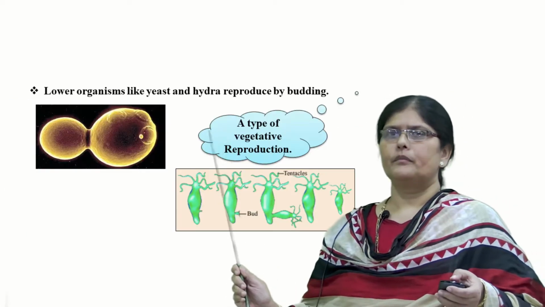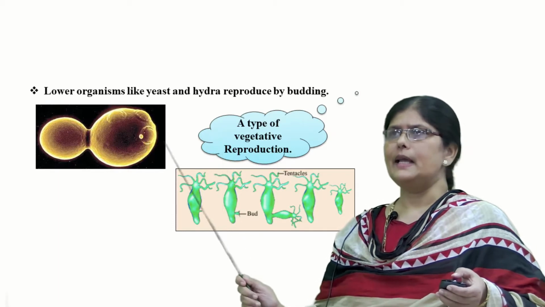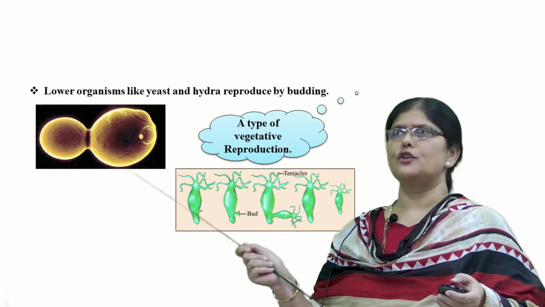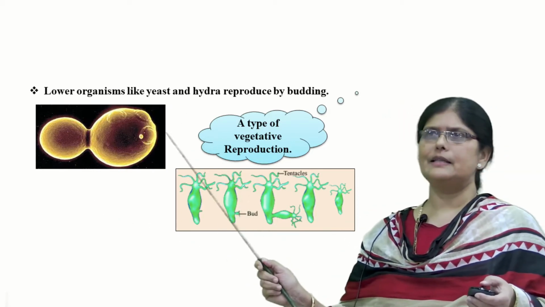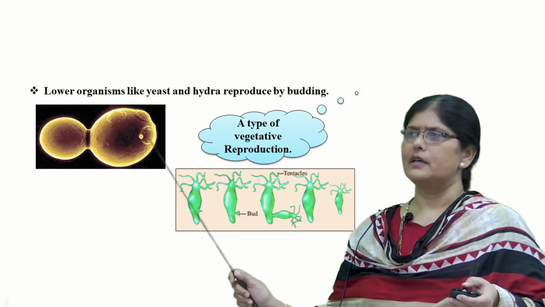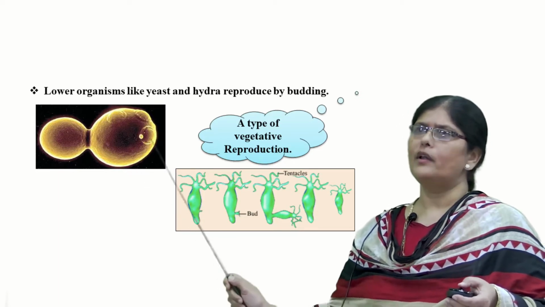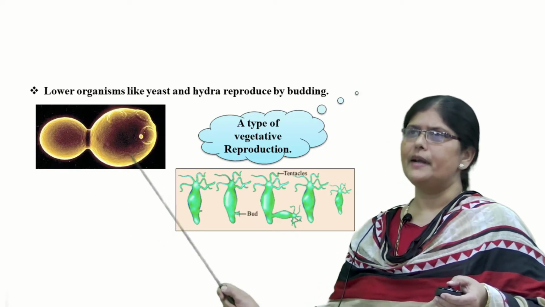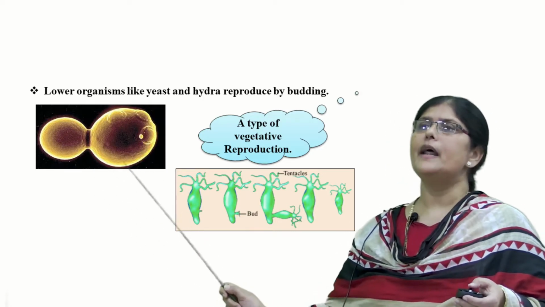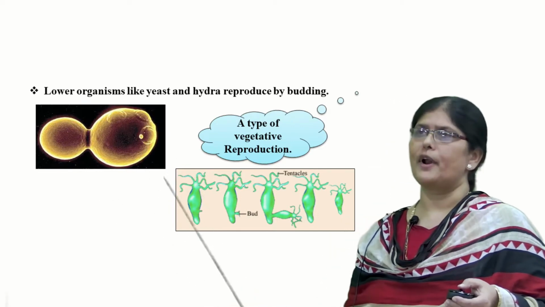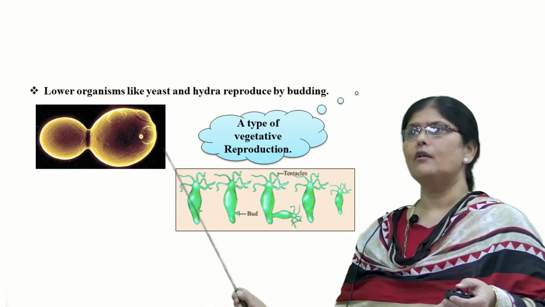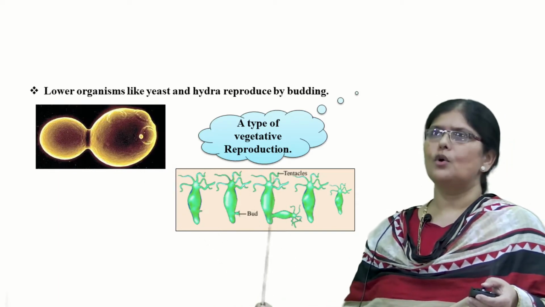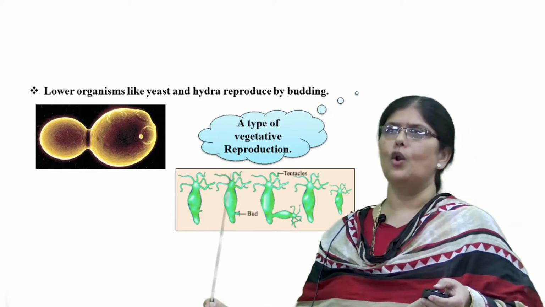Now, lower organisms like yeast and hydra, they reproduce by a type of asexual reproduction which is called budding. You can very clearly see how the yeast is showing the budding. A parent cell is there, and upon that a small daughter cell is produced. And once this daughter cell grows, it will detach from the parent cell and it will lead an independent life. This process of reproduction is called budding. You find budding not only in yeast but also in hydra. So budding is also a type of reproduction seen in lower organisms.